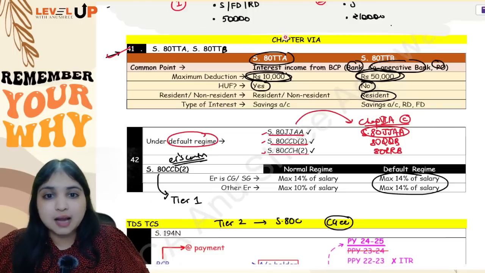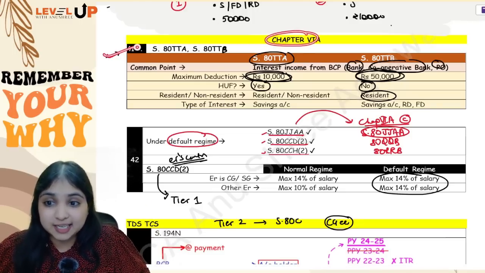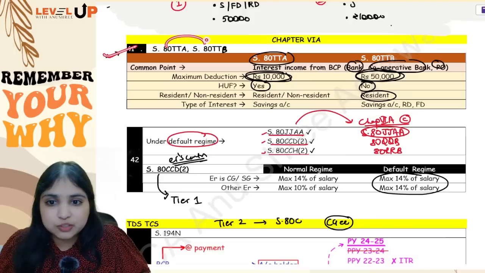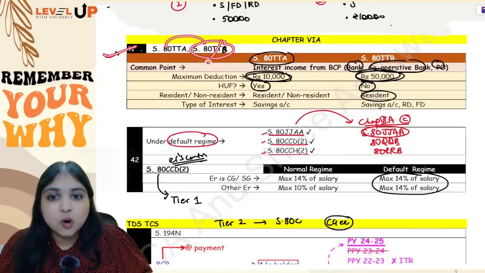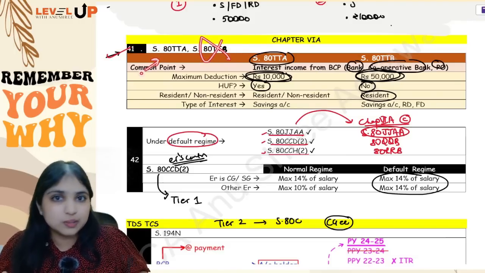So we are done learning under chapter 6A. Number 1, about 80TTA and 80TTB. Remember, out of these two sections you will always try 80TTB first. Only if 80TTB is not possible, only then you will try 80TTA.